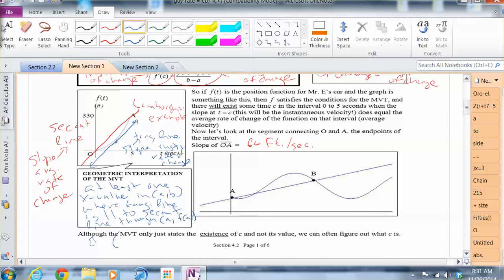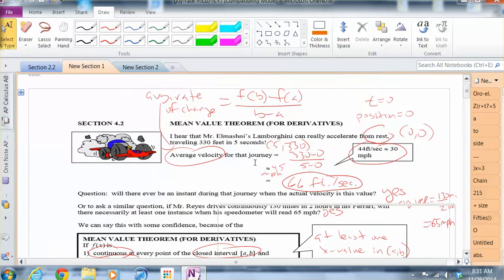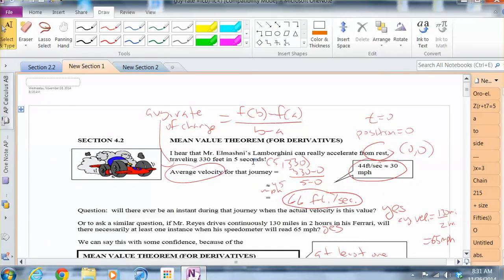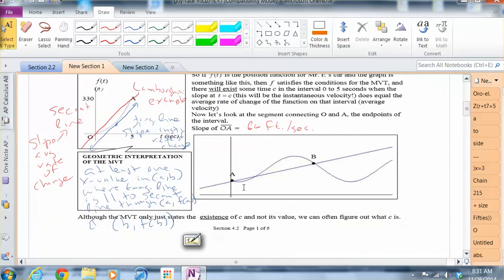And B comma f of B, which would be your other endpoint. And those are the endpoints we used to give the formula for average rate of change, f of B minus f of A over B minus A. So we can count on that happening, because when they're parallel, they have the same slope.